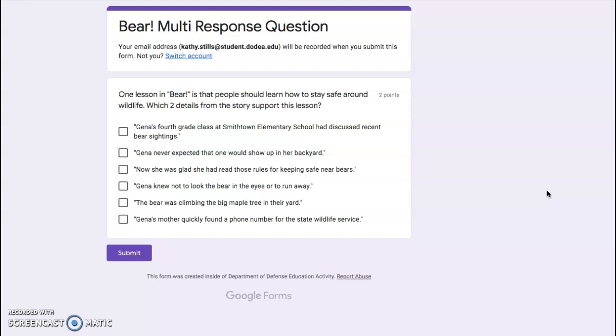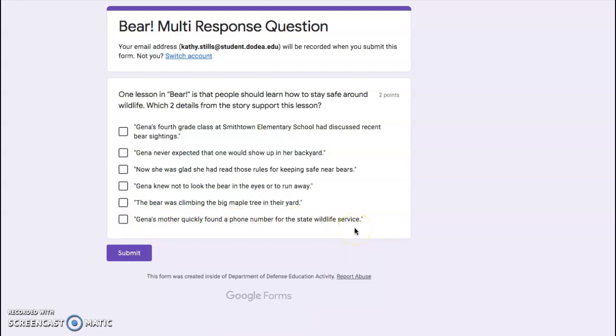One lesson in bear is that people should learn how to stay safe around wildlife. Which 2 details from the story support this lesson? Okay, I've already gone back and reread bear, and we have several choices here. Gina's 4th grade class at Smithtown Elementary School has discussed recent bear sightings. Jenna never expected that one would show up in her backyard. Now she was glad she had read those rules for keeping safe near bears. Jenna knew not to look the bear in the eyes or run away. The bear was climbing in the big maple tree in their yard. Jenna's mother quickly found a phone number for the State Wildlife Service.